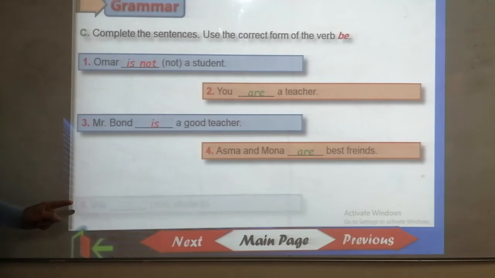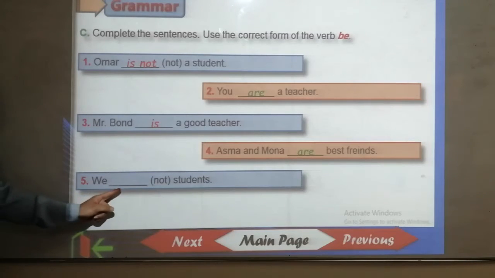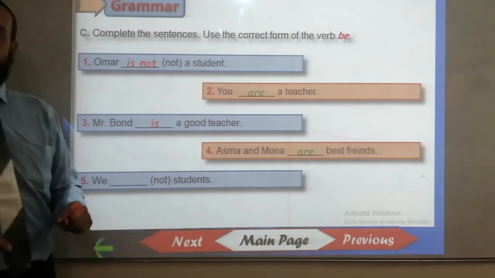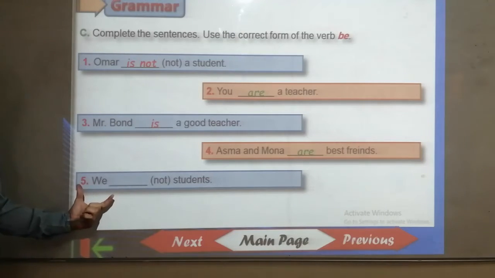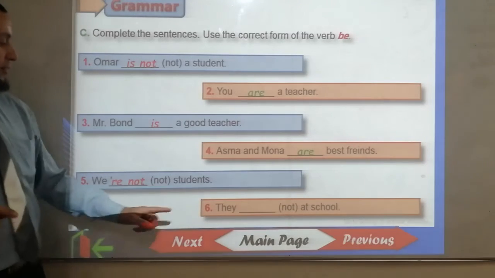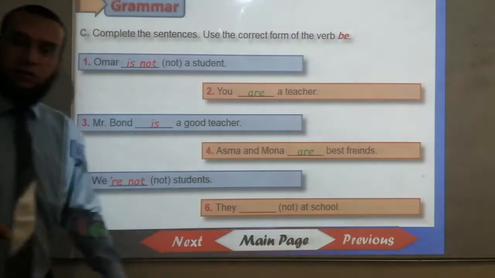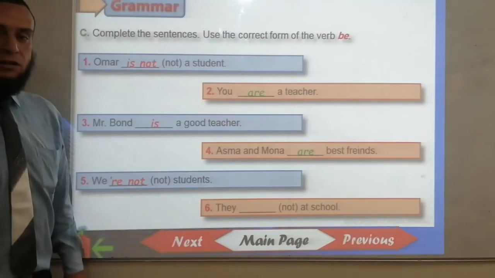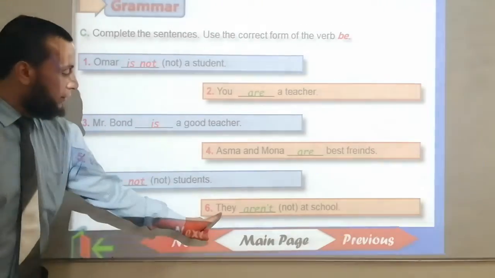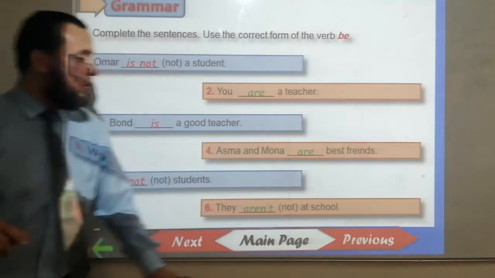Very good. Number 5. We ___ not students. We have we here. So the answer is, no, not is. Are not. We are not students. Number 6. They ___ not at school. What's the answer? No, not isn't. They aren't at school.